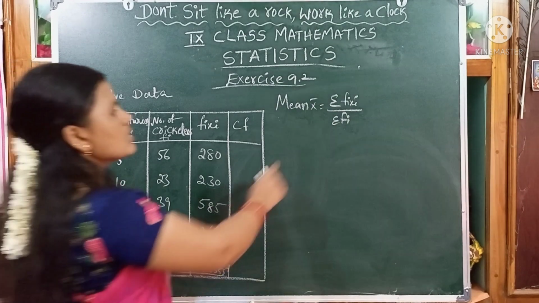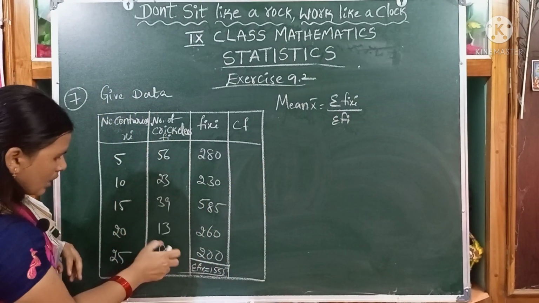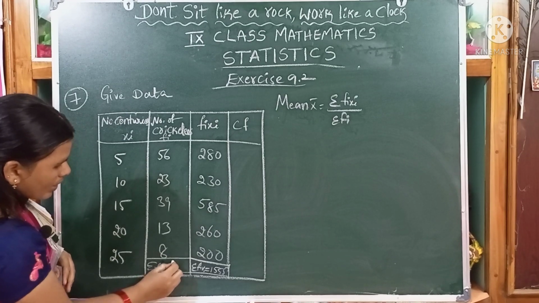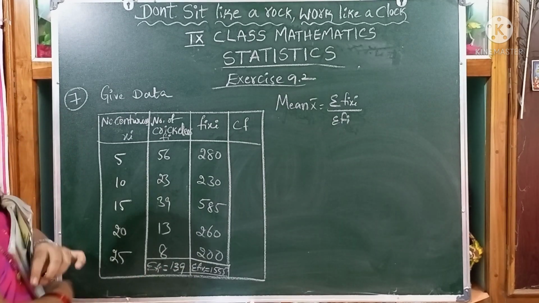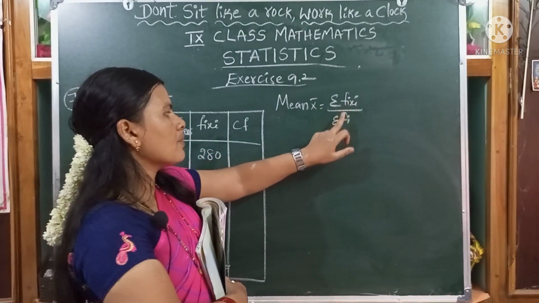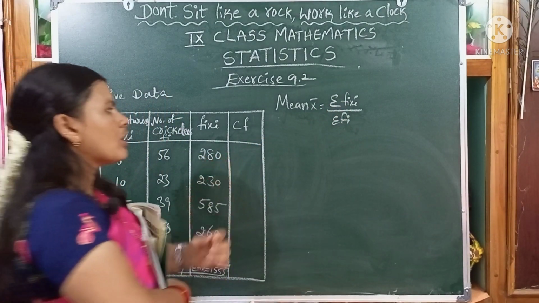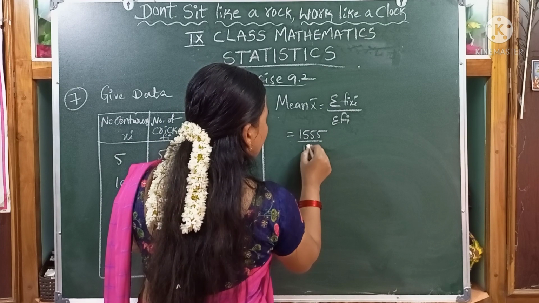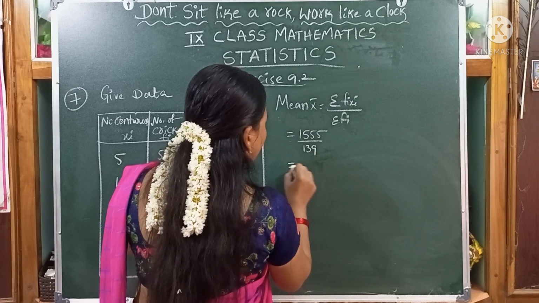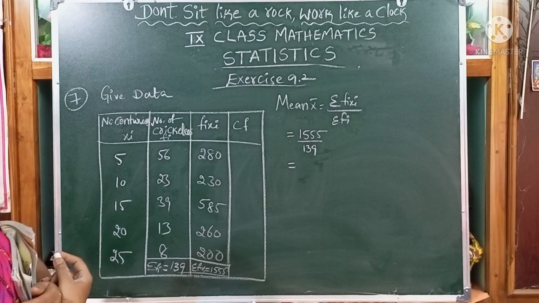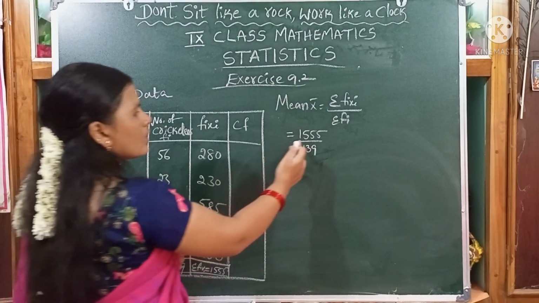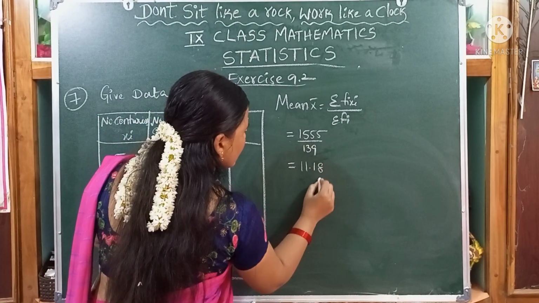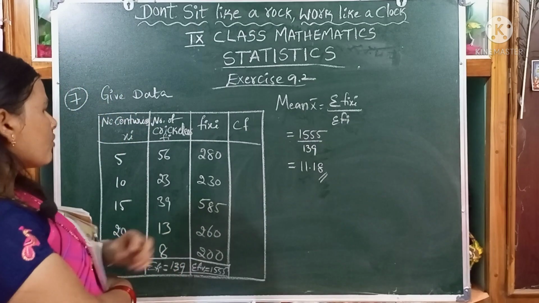And also we can find sigma fi. Sigma fi means the sum of the fi values. Sigma fi equals 139. So we can find the value sigma fi xi by sigma fi. We substitute the values in the formula, children. So 1555 by 139. You can divide 1555 by 139. We will get 11.18 approximate value, children. This is the mean of the given data.